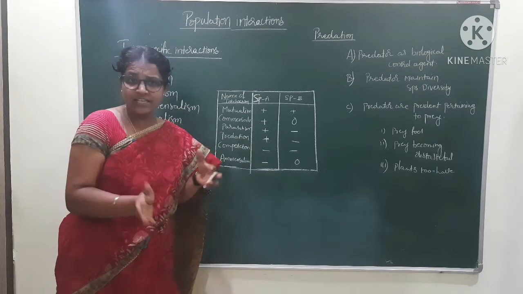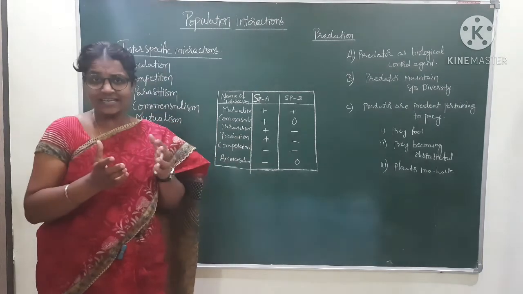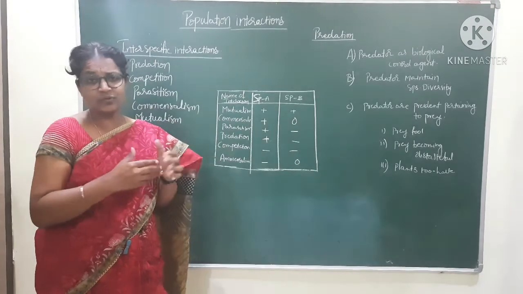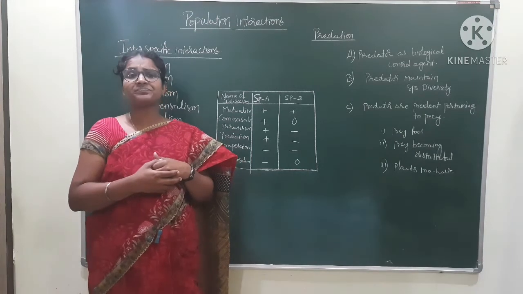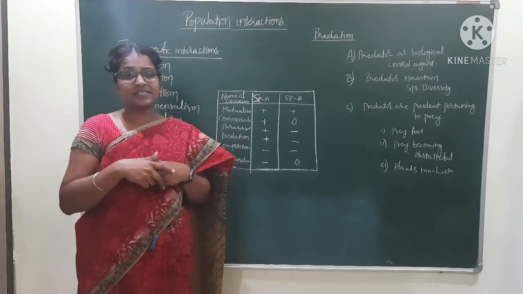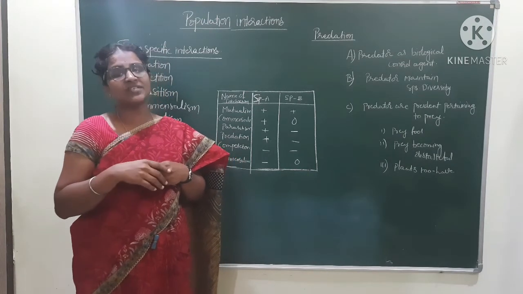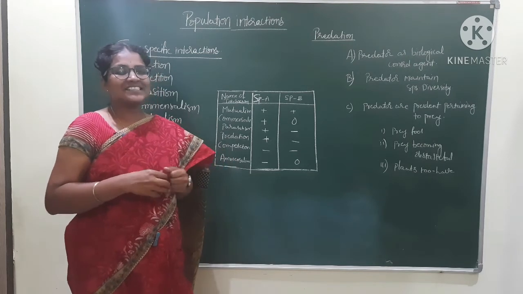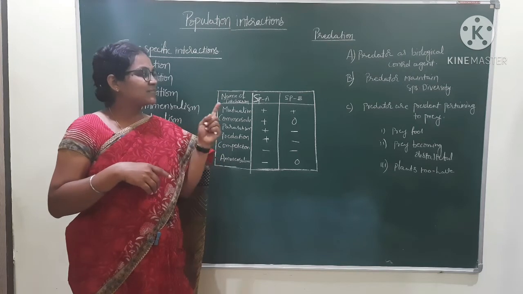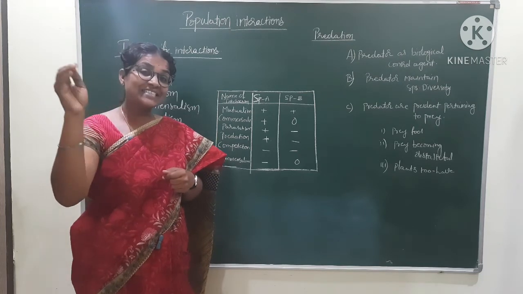If it was removed experimentally for 1 year, they observed that 10 types of species were extinct due to this. So the predator acts as a biological control agent, and predators maintain species diversity.